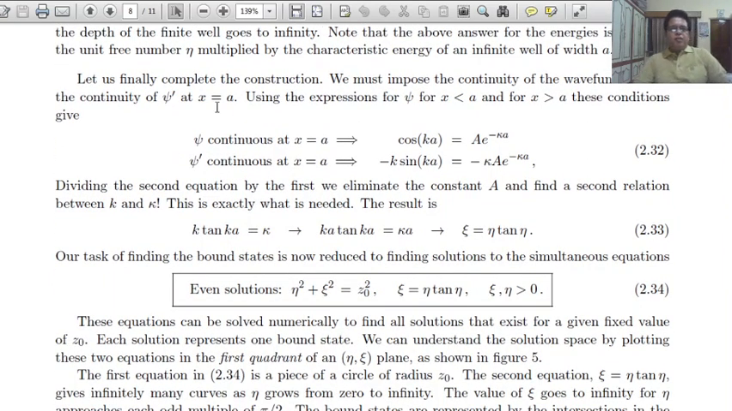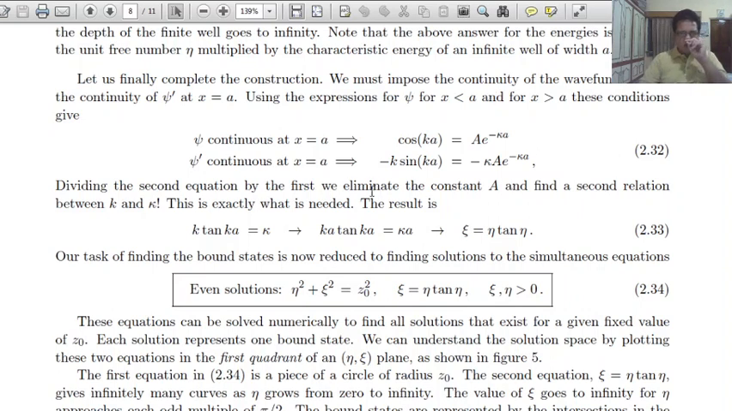Let us finally complete the construction. We must impose the continuity of the wave function and continuity of psi dash at x equals a, using the expressions for psi for x less than a and x greater than a. These conditions become: psi continuous at x equals a gives A cos k a equals A e raised to minus kappa a, and psi dash continuous at x equals a gives minus k sin k a equals minus kappa A e raised to minus kappa a.